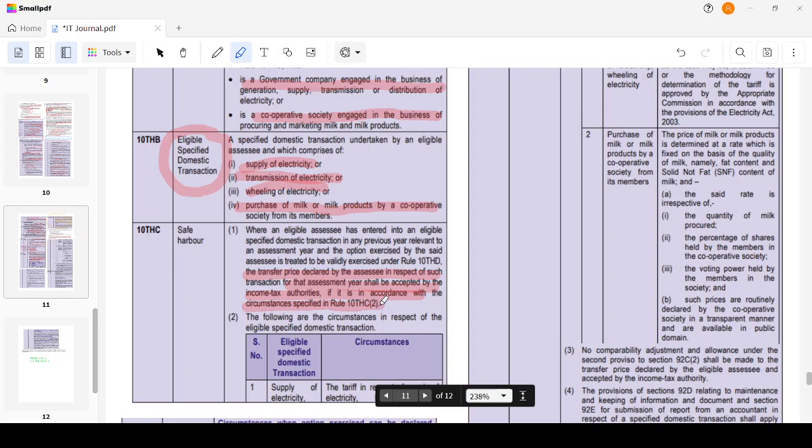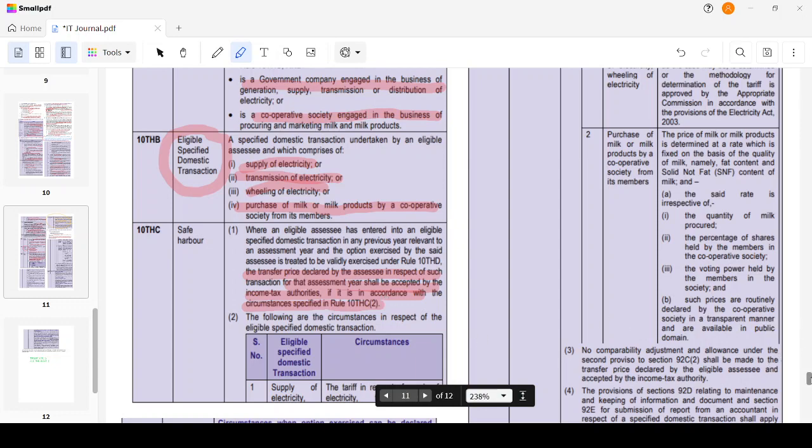Which means that all the domestic transactions entered into by the eligible assessee, which we already discussed, a government company or a cooperative society, can be accepted by the income tax authorities if determined in accordance with 10THC(2) in the following circumstances.